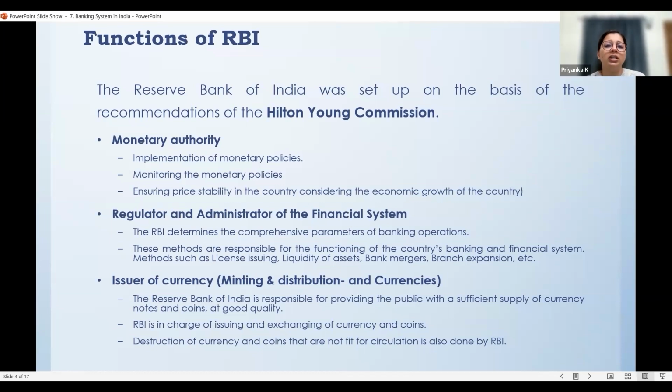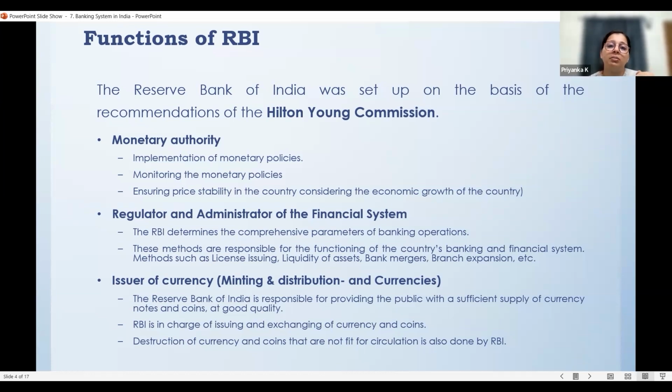So somewhere around it has to stabilize the pricing also, ensure that there is price stability in the country. So implementing monetary policies, monitoring those policies, and ensuring price stability, these three come under the monetary authority function of the RBI.